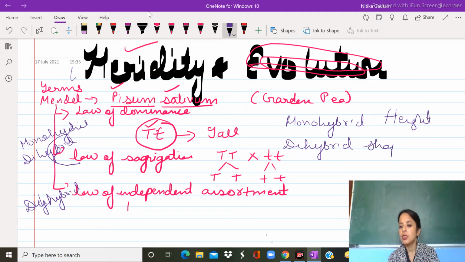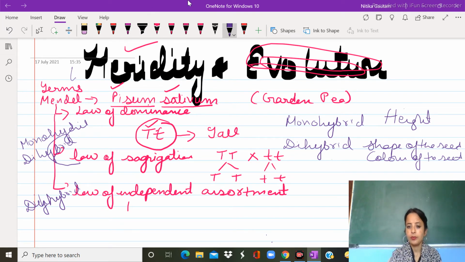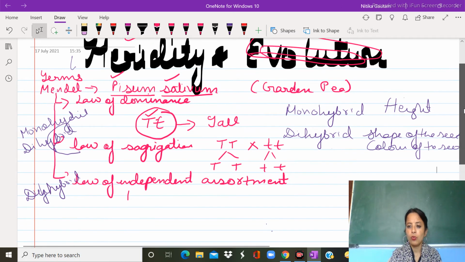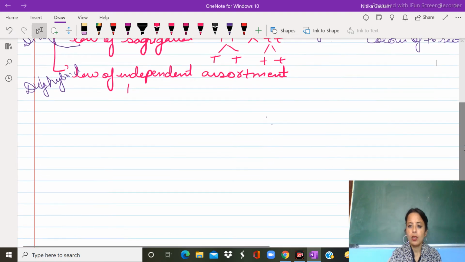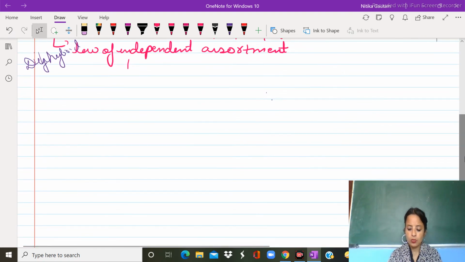such as Mendel took the shape of the seed as well as the color of the seed. Understood everyone? Next, we will move down. So today we will study the law of independent assortment by using a dihybrid cross.